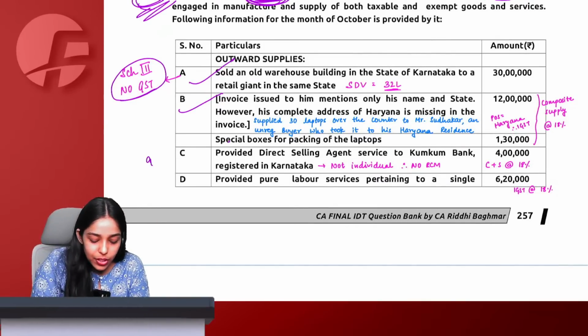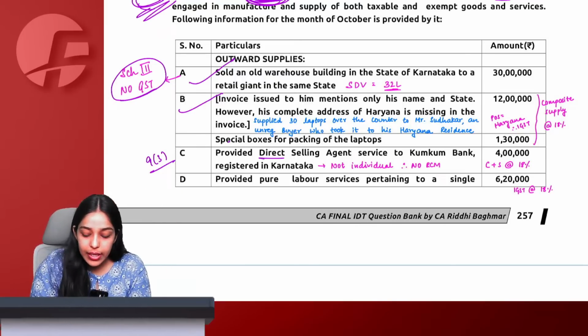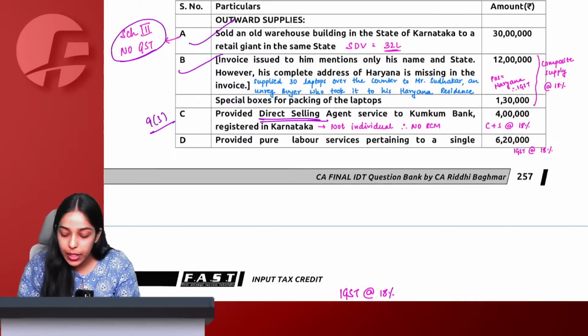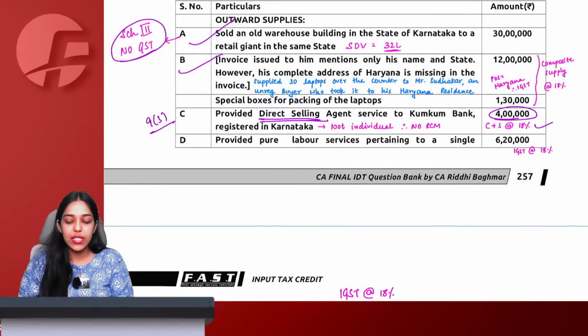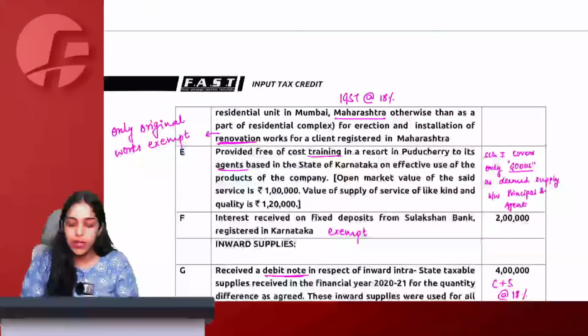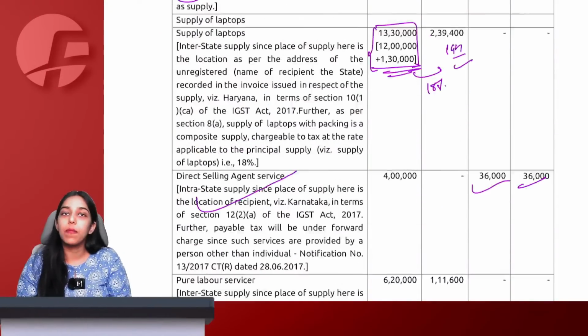Do you remember section 9(3) CGST Act, charge of GST chapter? Direct selling agent has to be an individual to attract RCM. Therefore, entire 4 lakh, C plus S GST 18%, forward charge mechanism. Here also Karnataka, here also Karnataka. Therefore, C plus S GST forward charge mechanism will apply.